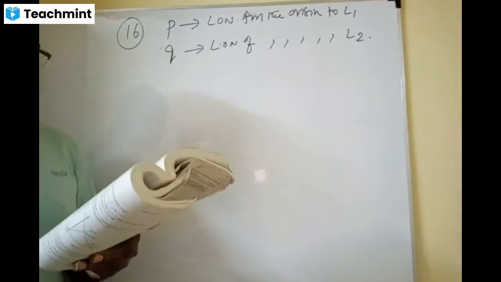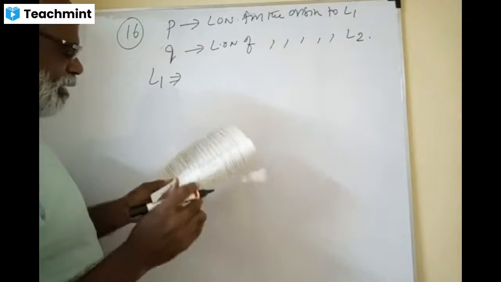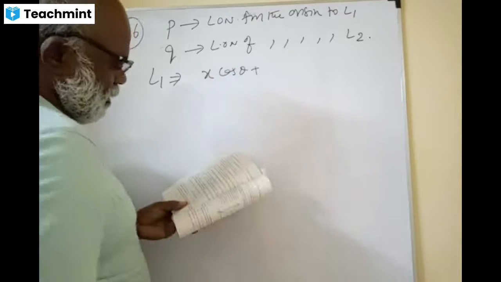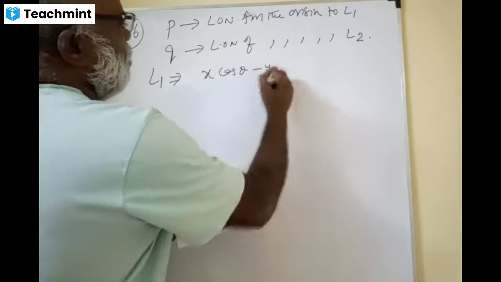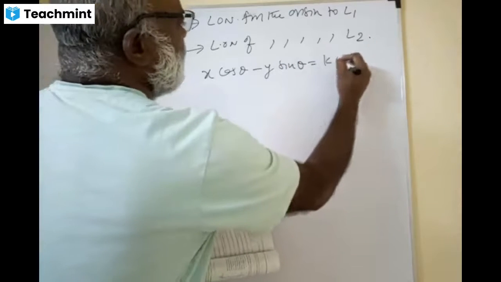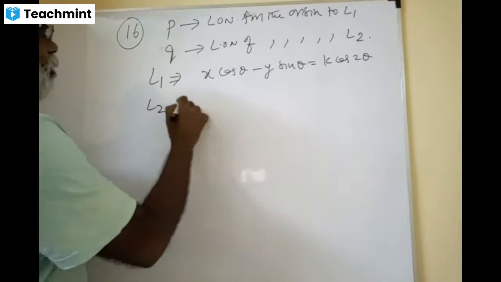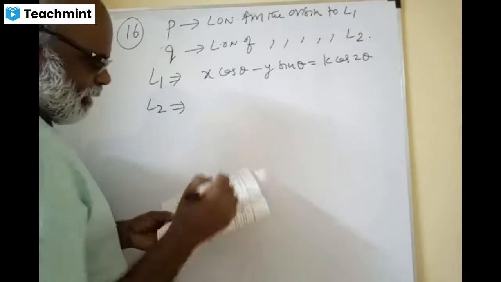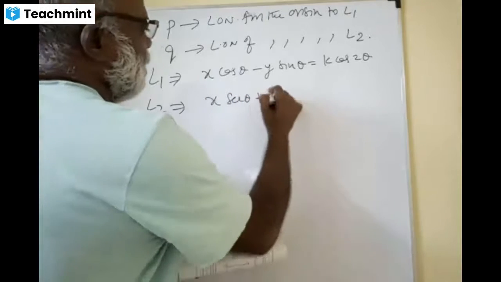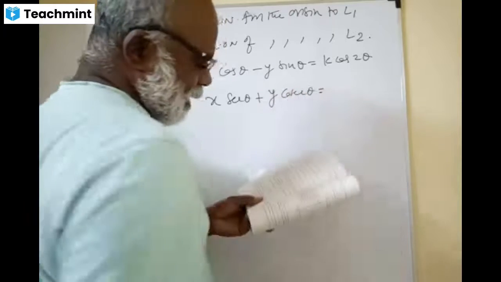Yes or no? And L1 is given as x cos theta minus y sin theta is equal to k cos 2 theta, dears. L2 is x sec theta plus y cosec theta is equal to k.